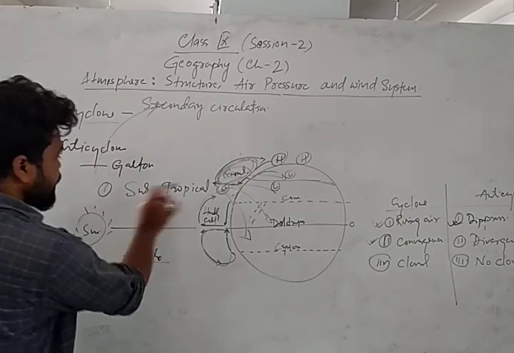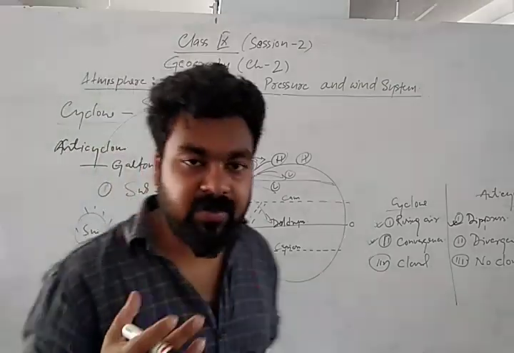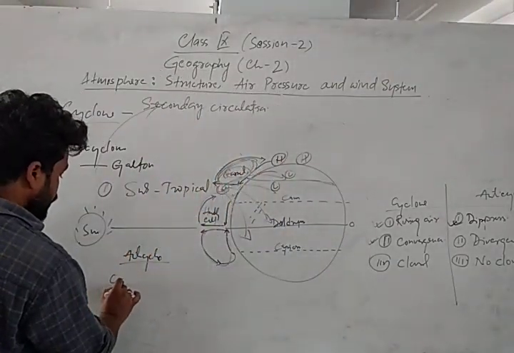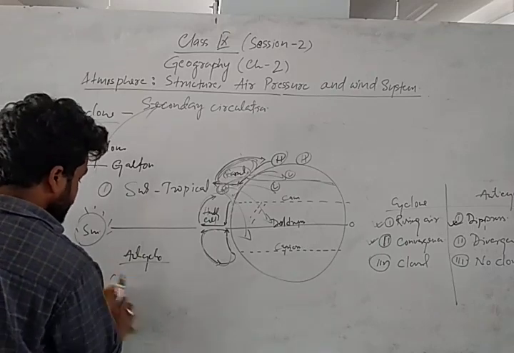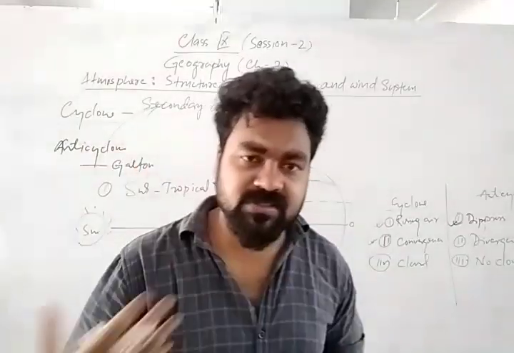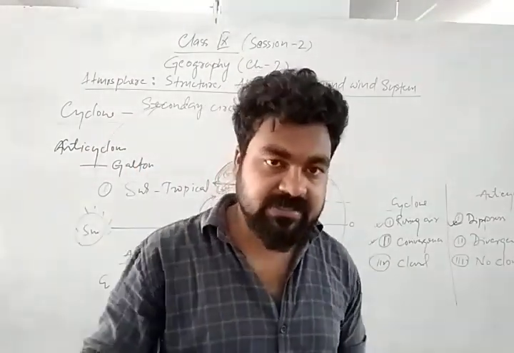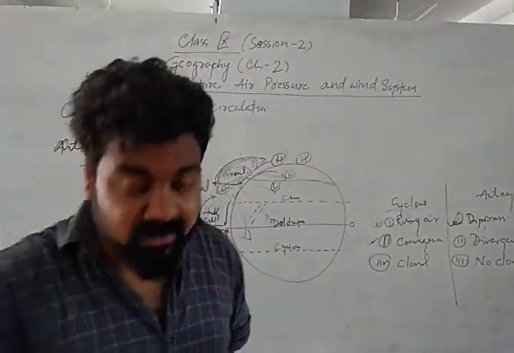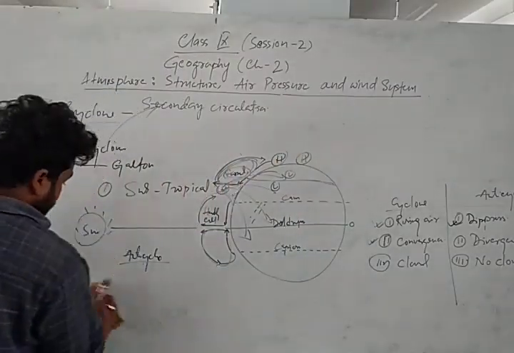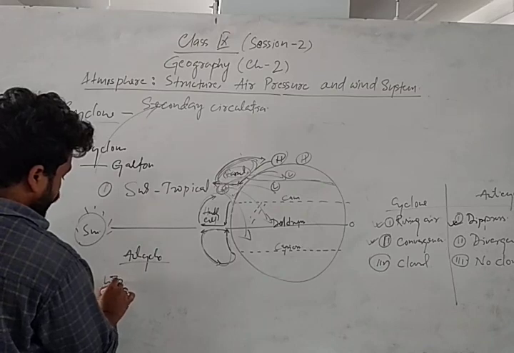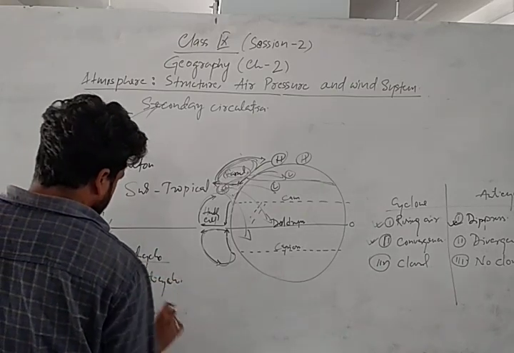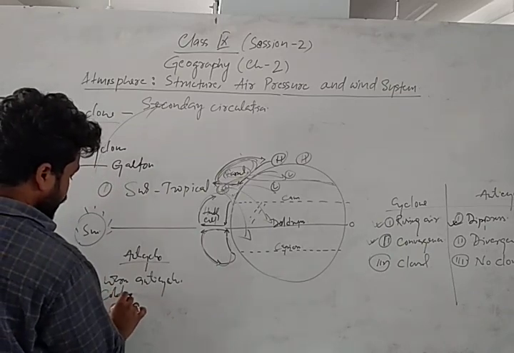But this type actually depends on the characteristics of the climate. So if climate is warm, then it is called the warm anticyclone. That means if the air is warm, temperature will be above 18 degrees Celsius, because we know that average temperature generally in any place is 18 degrees Celsius. We are not talking about the polar region, talking about the tropical region. So if the air is warm, then that is warm anticyclone. Okay. So if the air is cold, then that is called cold anticyclone.